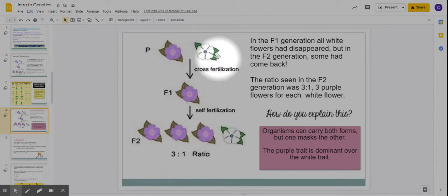We call these ones that are not dominant recessive. Dominant, recessive. These mask or hide this one in the F1 generation.